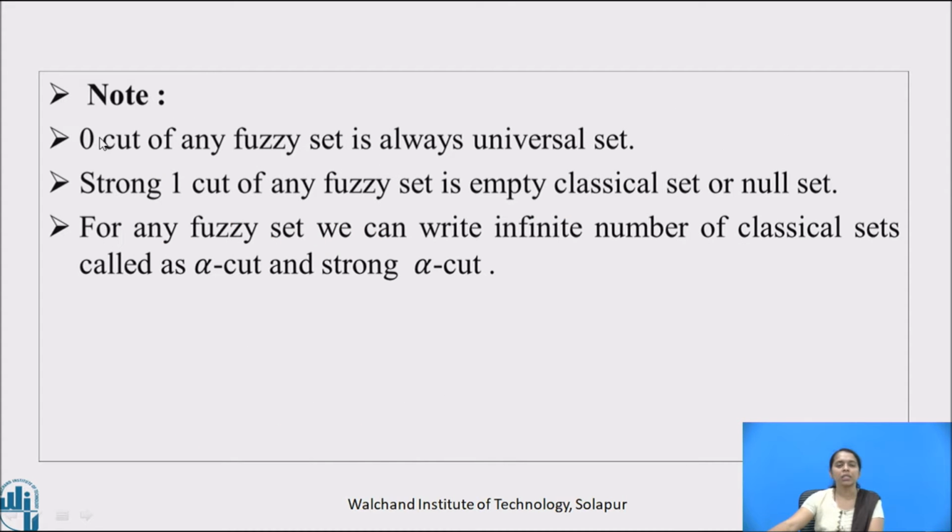Note, the zero cut of any fuzzy set is always the universal set. The strong one cut of any fuzzy set is the empty classical set or null set. For any fuzzy set, we can write an infinite number of classical sets called alpha cuts and strong alpha cuts.